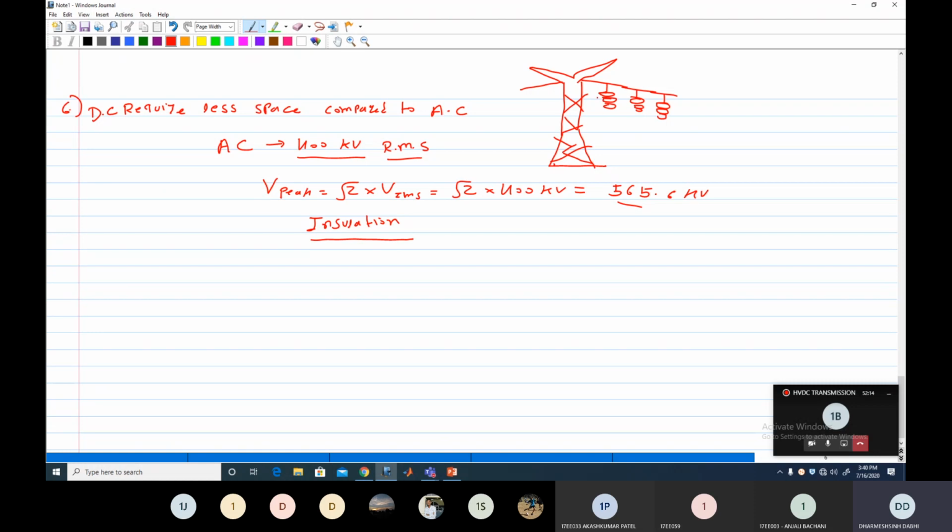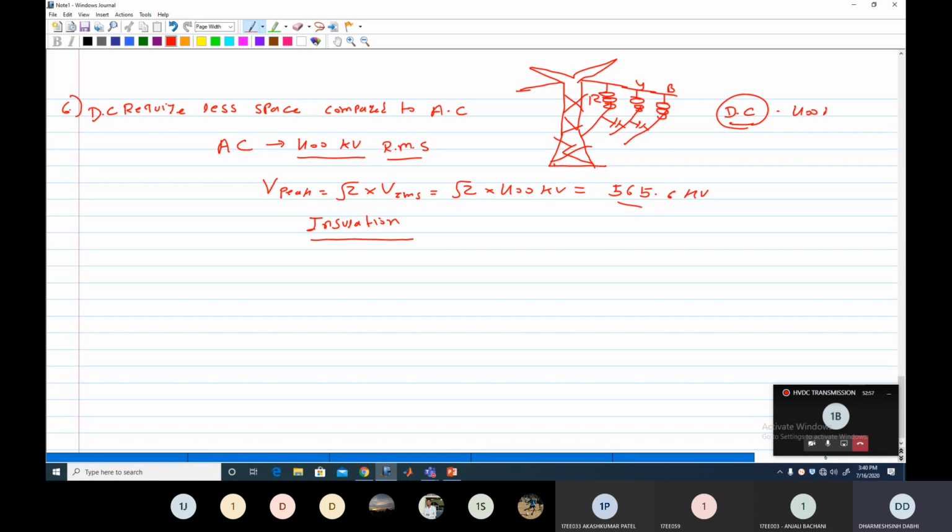Here R phase, Y phase and B phase. So this is one circuit, and the same circuit is carried through the second arm. When you erect the transmission line, you require space between two conductors, and this space depends upon the voltage rating of the transmission line. Here we designed for 400 kV, but based on the peak value we require more space between these two conductors.